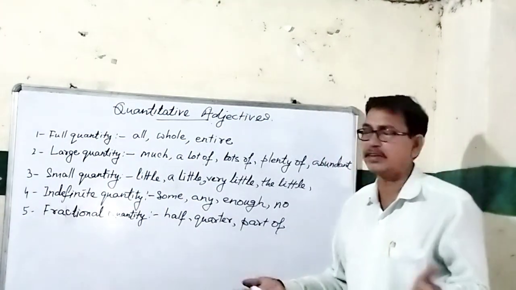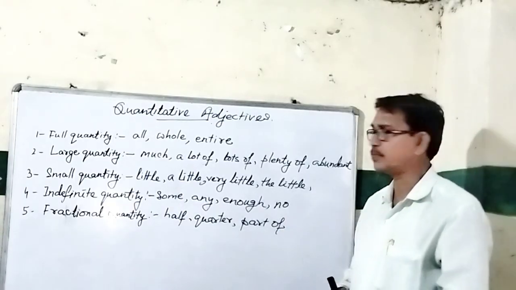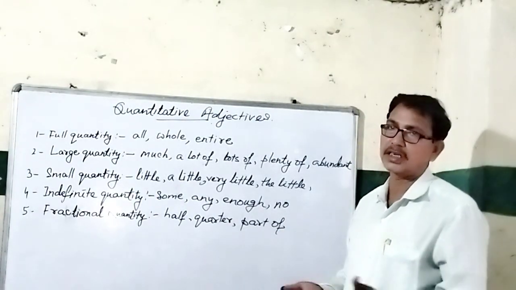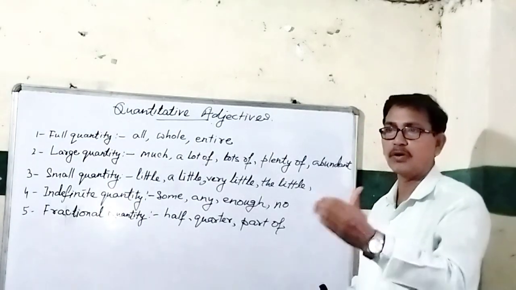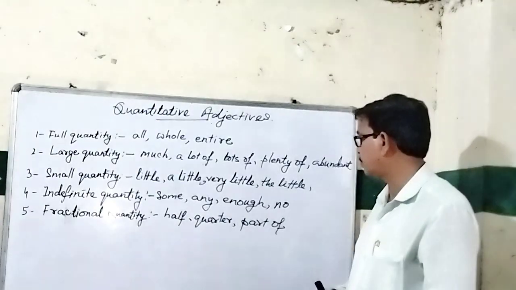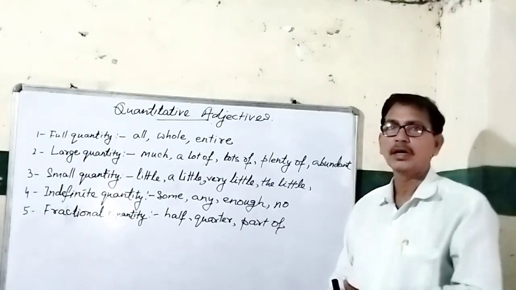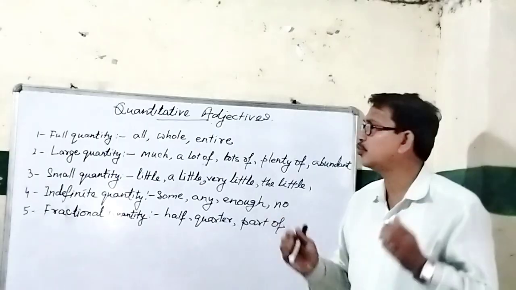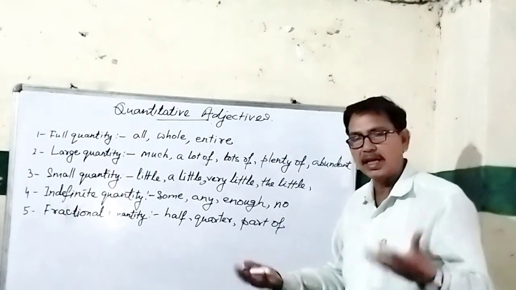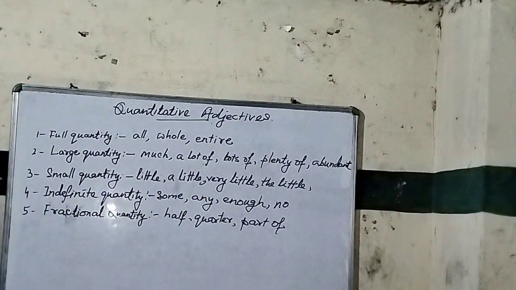Fractional quantity: sometimes we use half of milk, you can drink half of the milk from this bottle, or quarter of milk. You can use a quarter of this because three-quarters will be used by others. A part of water you can take. So this is fractional. I am sure that when you listen to this and read this, you will try to use them as quantitative adjectives, and that will make your speaking more fluent and bring more clarity after using all these words in your conversation.